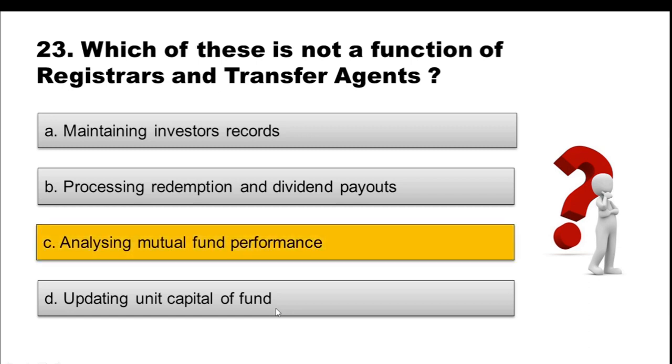And the right answer is option C, analyzing mutual fund performance. Rest all are the functions of RTA, that is registrar and transfer agents, when it comes to maintenance of investor record or processing redemption, dividend payouts or updating unit capital. All those are functions, but analyzing mutual fund performance is not a function of RTA.